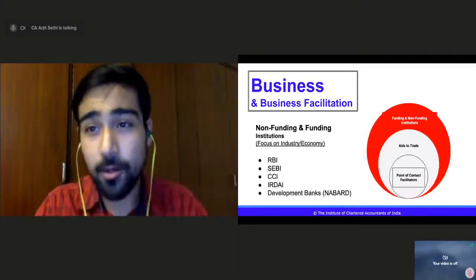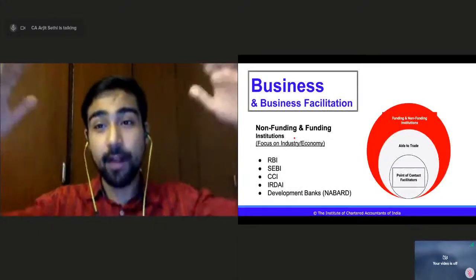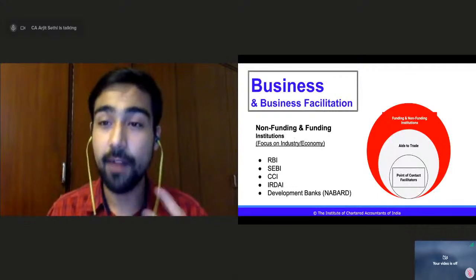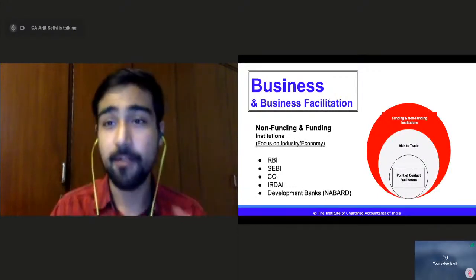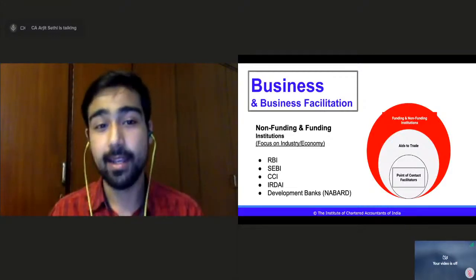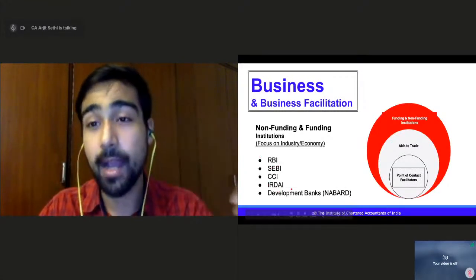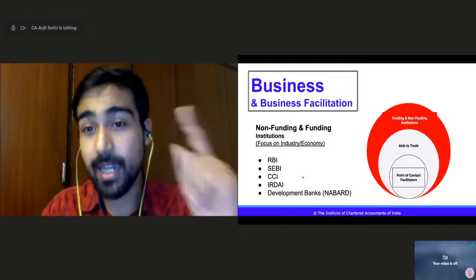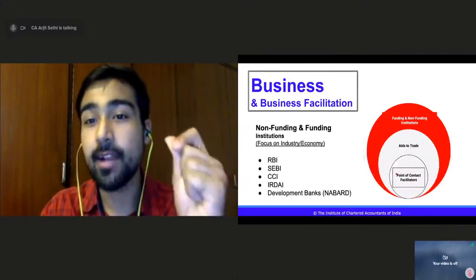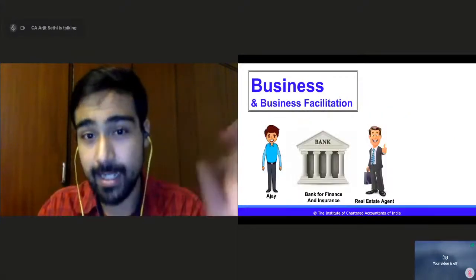And the third layer, like we all know, we just discussed, the funding and non-funding institutions. The major father institutions by the government in the economy to regulate, to see whether the functions in the economy are going right or not, whether they are being as per the law or not, to check everything, to control everything. RBI, SEBI, Competition Commission, Insurance Regulatory Body, and development banks like NABARD. So three layers of facilitation: point of contact, aids to trade, and funding and non-funding institutions. With this example, we just discussed all the three layers.